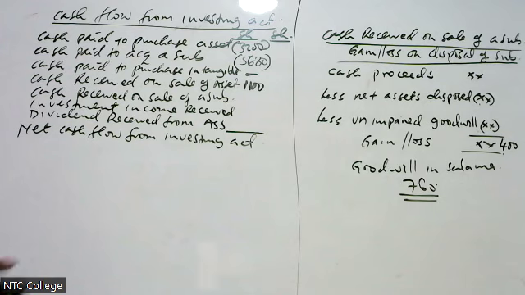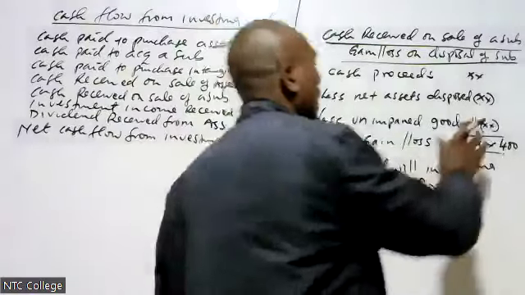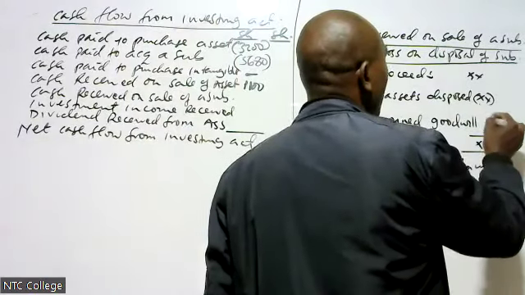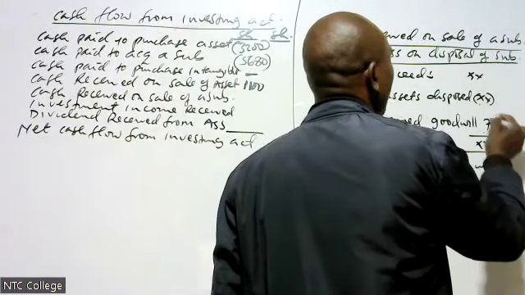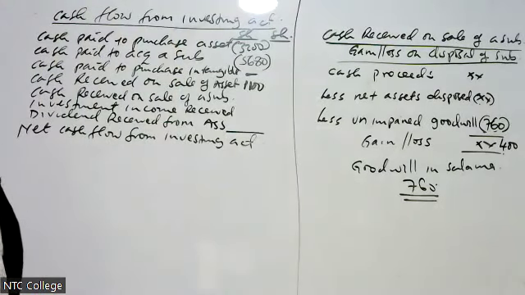When you check where we began this question, goodwill was 760. Therefore, all the goodwill was unimpaired. Therefore, here, on unimpaired goodwill, I put 760. We already computed that. I will not go back there because already we did that.